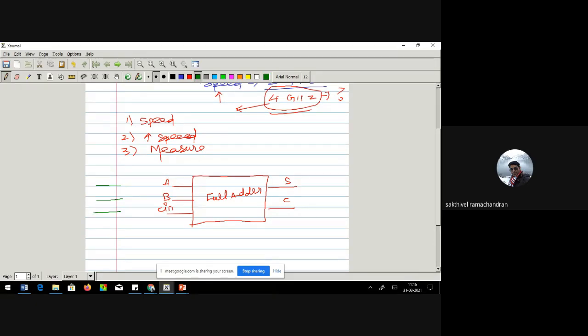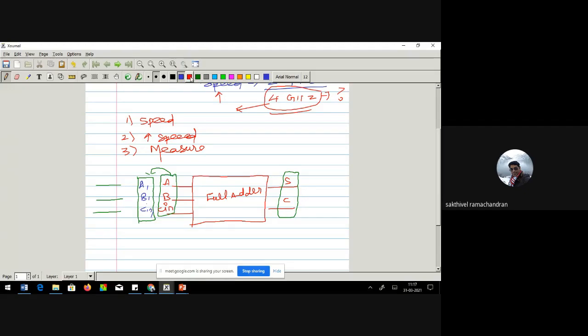Now, the immediate question which comes in: let me assume this is my first set of input, this A, B, C. I am feeding into this full adder. It gives me the first set of output, sum and carry. The next idea, I am going to feed in the second set of input. So let me keep this input to be A1, B1, C in 1. Let me keep it like this. So this could be the second set of input.